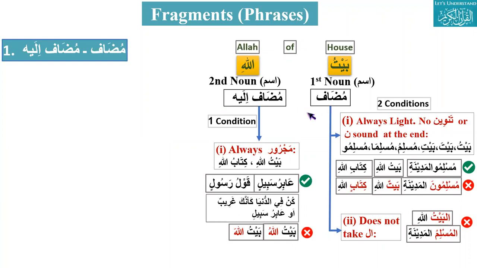And Abiru Sabilin. What is the meaning? Abir means the one who crosses, the crosser of the path.